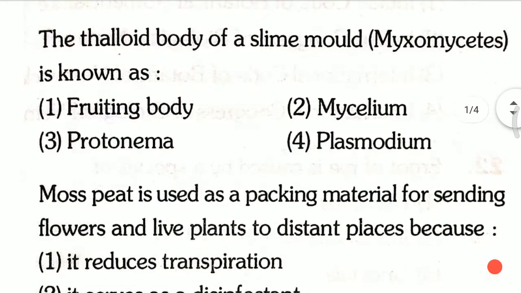Question second. The thalloid body of a slime mold Myxomycetes is known as first, fruiting body; second, mycelium; third, protonema; fourth, plasmodium. The thalloid body of a slime mold Myxomycetes is known as, and the answer for this question is the fourth one, that is plasmodium.